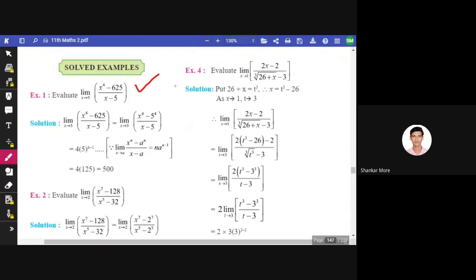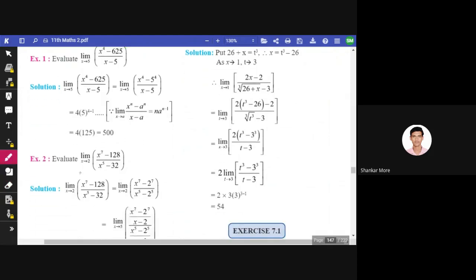Let's take this first example: limit x tends to 5 of (x raised to 4 minus 625) divided by (x minus 5). So here what is n? n is 4, a is 5. So put n multiplied by a raised to n minus 1. This is the theorem. You have to remember that formula. That is the first formula in the limit chapter. 5 raised to 4 minus 1 is 5 cube, that is 125. 125 multiplied by 4 equals 500.